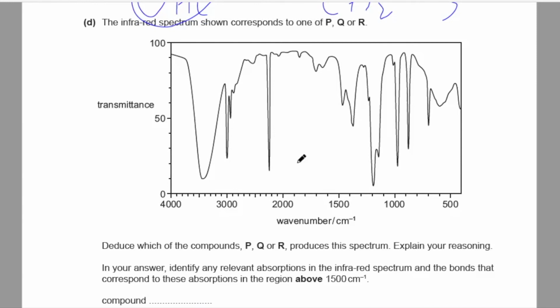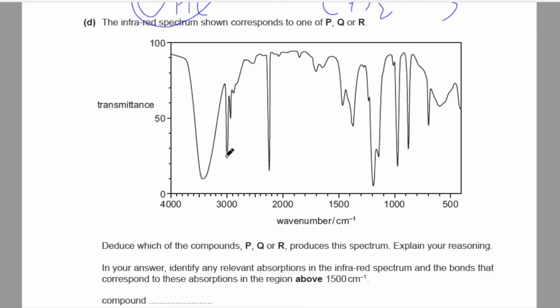I see there is a weak peak here at around 2200 to 2300 per centimeter of wave number, as well as at around 2900 to 3000 per centimeter. There is a strong peak from 3300 to 3350 per centimeter. When you match all these peaks and wave numbers with your data booklet page 14, you see that 2200 to 2300, which is this one, is a nitrile weak peak, which is correct. And those were the values which we got, and they both match.